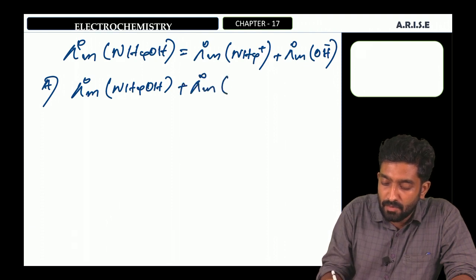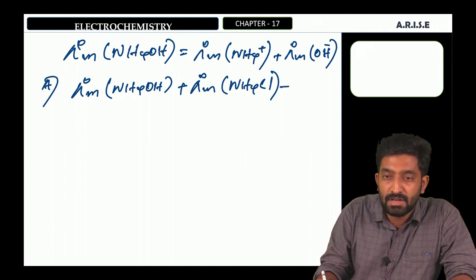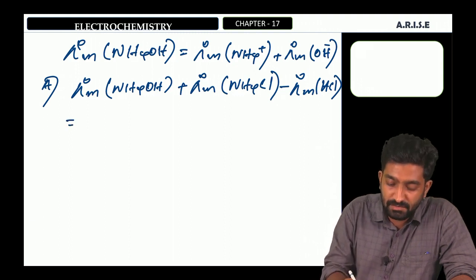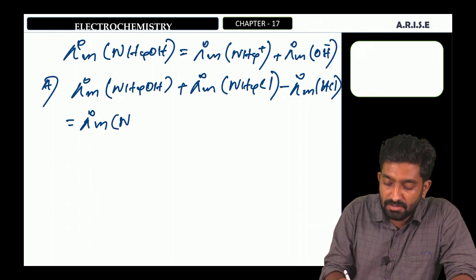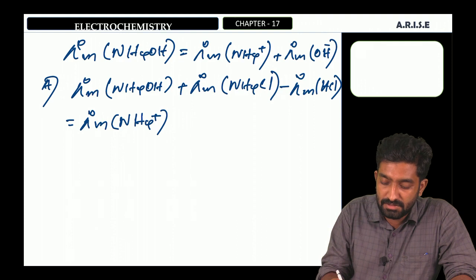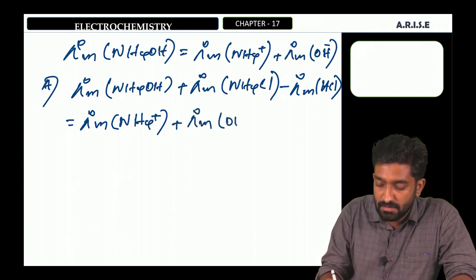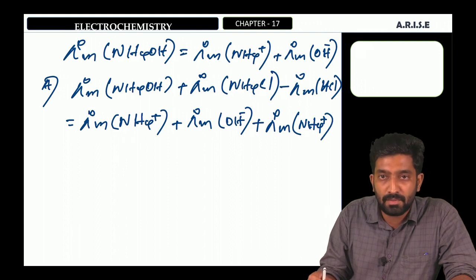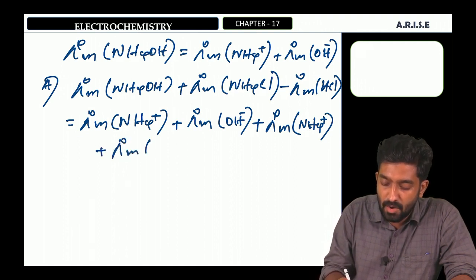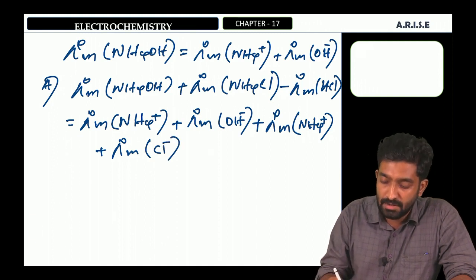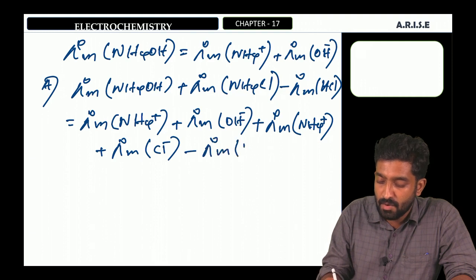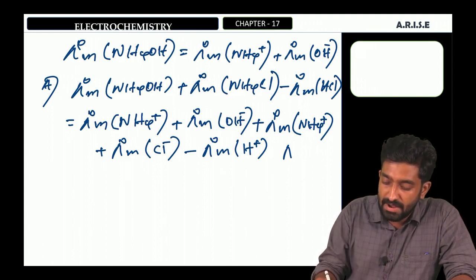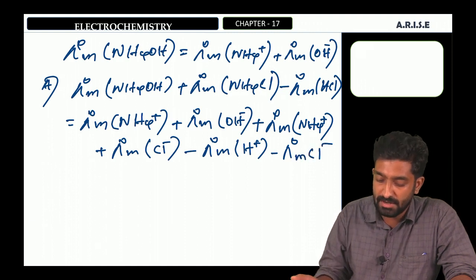We can split this equation: lambda 0m of NH4OH is equal to lambda 0m of NH4+ plus lambda 0m of OH-, plus lambda 0m of NH4+ plus lambda 0m of Cl-, then minus lambda 0m of H+ minus lambda 0m of Cl-.